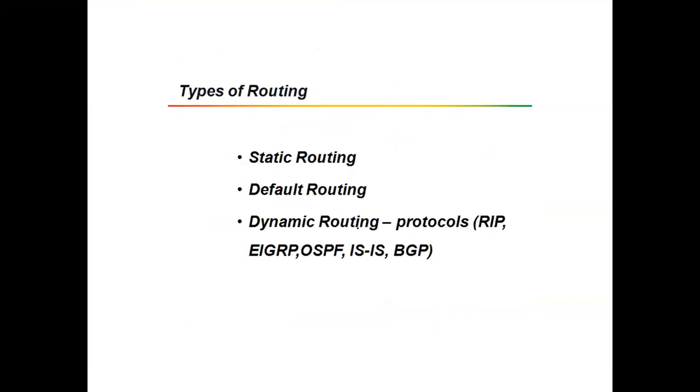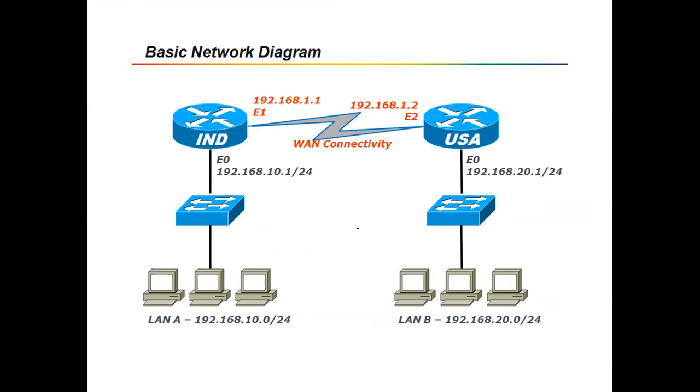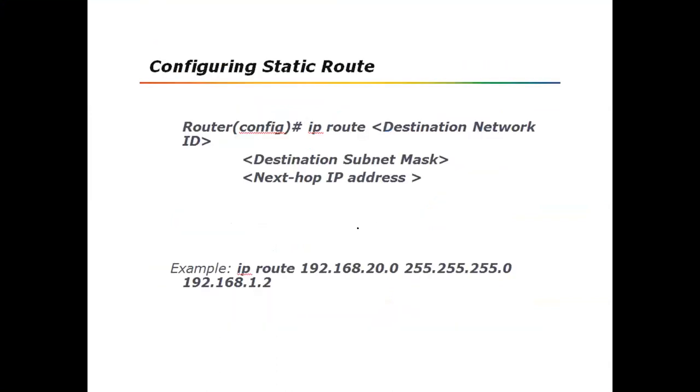Actually, I was explaining this: the types of routing, static routing, default routing, dynamic routing, and the advantages and disadvantages of static routing. This is the diagram which we did yesterday, the India and USA networks, and we configured the static route.